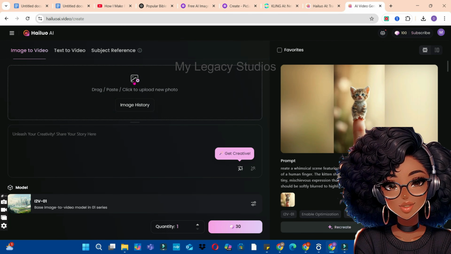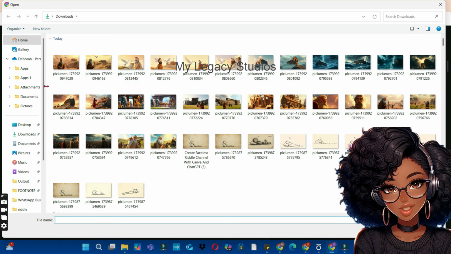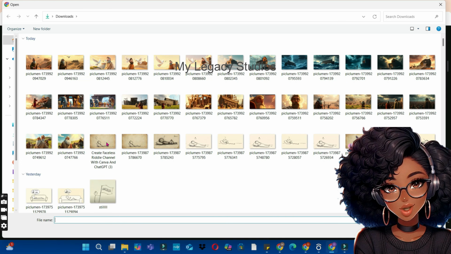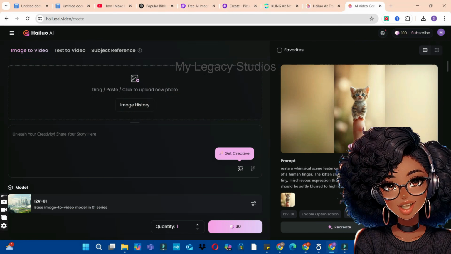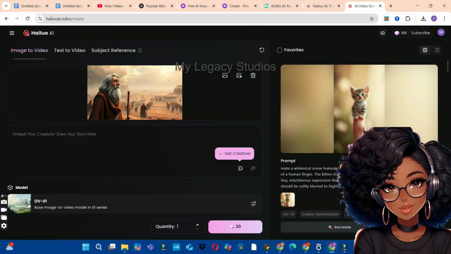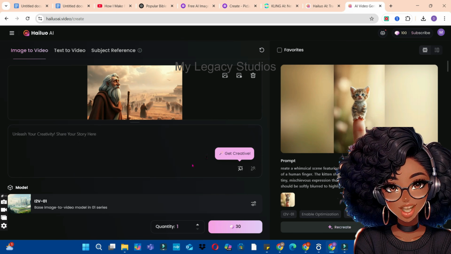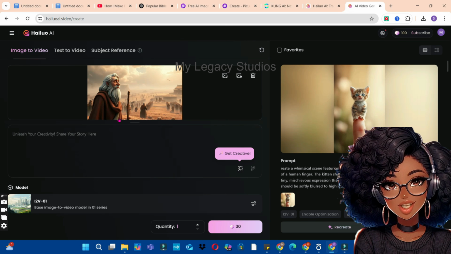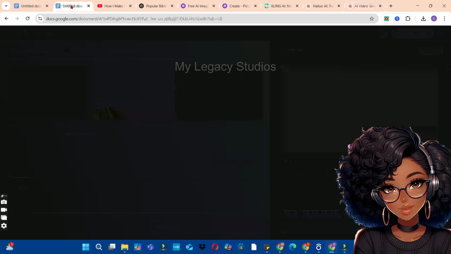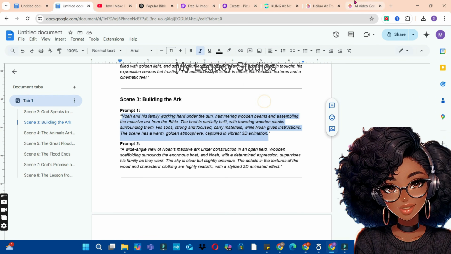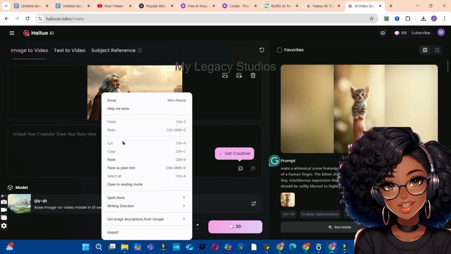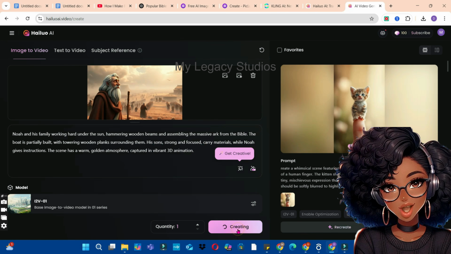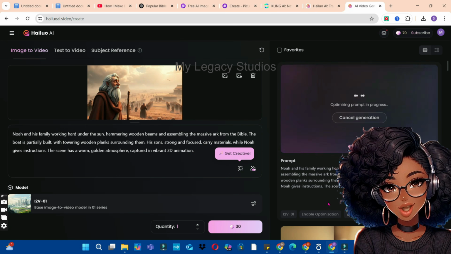Then click on the icon here in the box and import the images you have downloaded to your drive. Now I'm going to start with the first one. Click on open. What I'm going to do is to copy the corresponding prompt, the prompt that I used to generate this particular image, so that this AI will understand the kind of actions I want this particular image to play in the animation. So let's go back to our prompt, click on copy, then go back to Hello AI, paste my prompt here, and then click on the generate button to generate your animation.